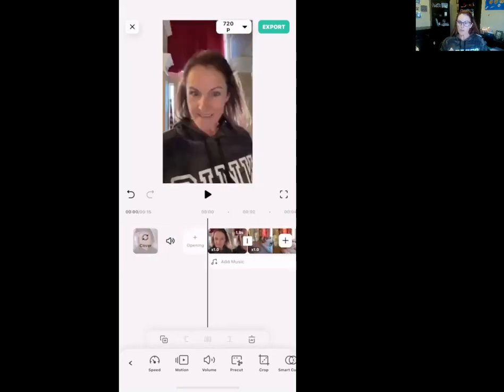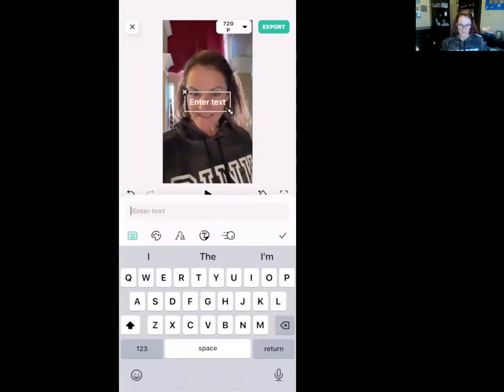Now, you can also in this app add text. So down at the bottom, you see trim, music, text, sticker. There's all sorts of elements that you can do. So if we just want to add text, I'm just going to put hello right here to show you.